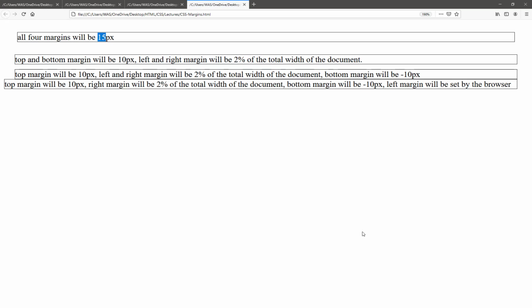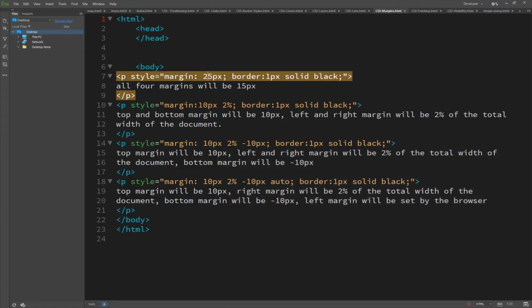the left side, the top side, all sides are defined with 25 pixels. Basically, if I write one value in this property, it adjusts all four sides: top, right, bottom, and left.